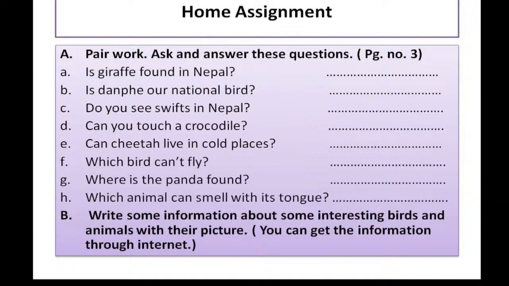Except those animals, you can pick some other birds and animals, and you have to paste, or you can print out the pictures and write some information about them. And in brackets I have given, you can get the information through the internet. Now it's your home assignment.